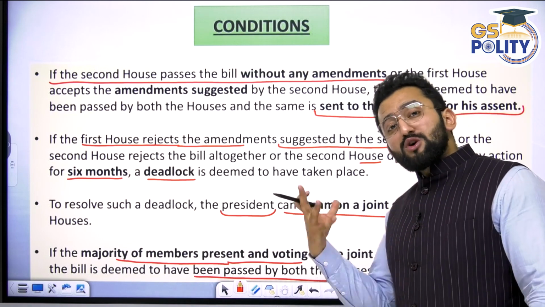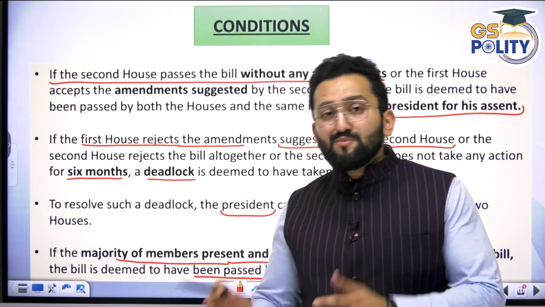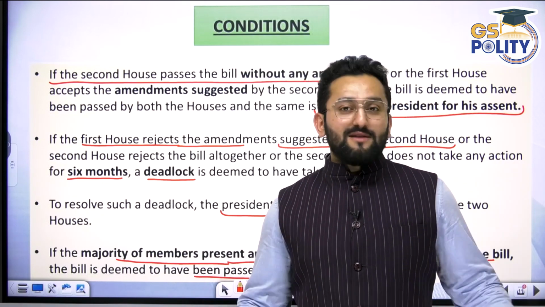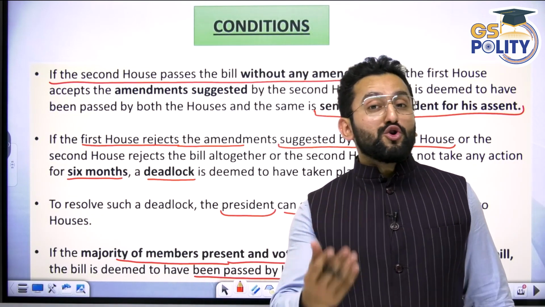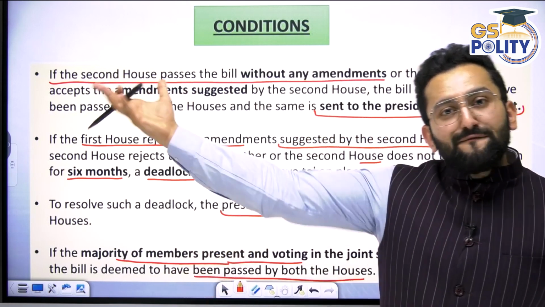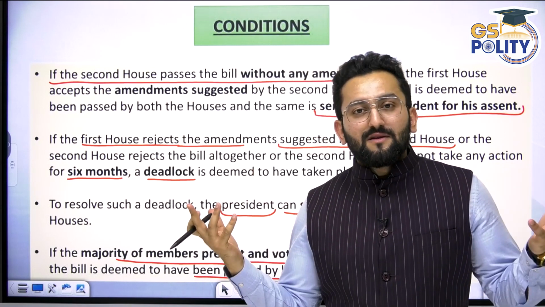Now tell me, if Lok Sabha has the numbers and you have to discuss it and then get this bill passed, who is actually going to win, Lok Sabha or Rajya Sabha, if we talk about numerical strength? Lok Sabha, obviously. 543 against 250 maximum. This is a huge difference.